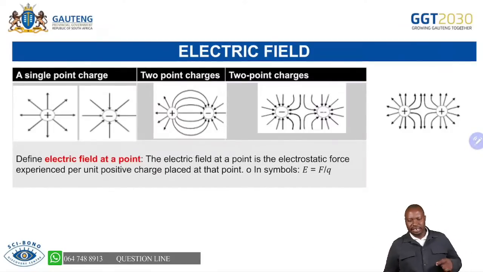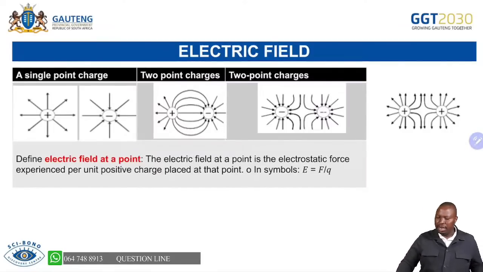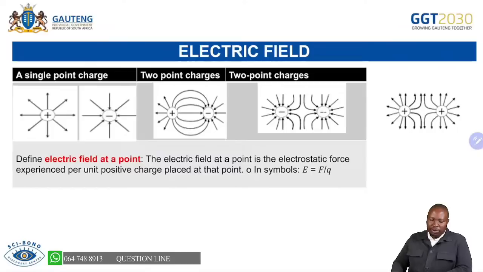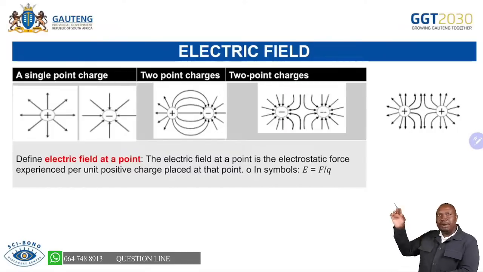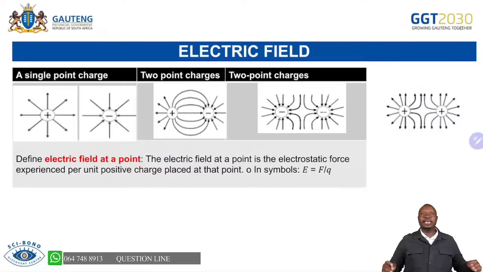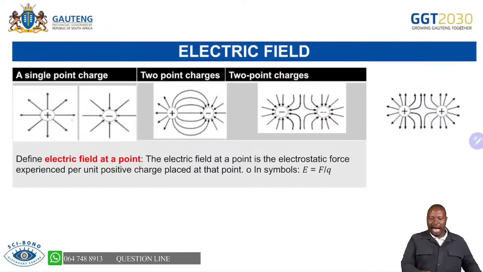On the issue of electric field patterns, remember, we can give you a single point charge, say a positive charge. Then you have to draw, don't forget, positive repulsion. Remember in your maths, positive times positive is positive, and like charges repel. Hence, you can see the arrows are going outwards on the positive.